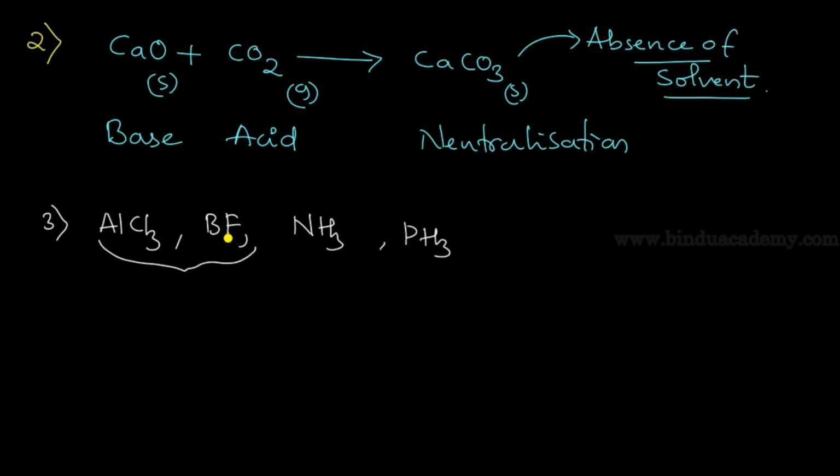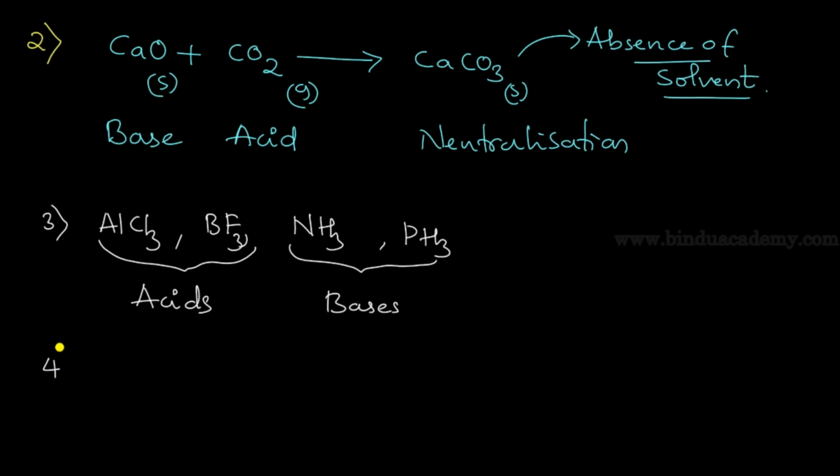AlCl3 and boron trifluoride are acids, even though they don't contain H plus ion. NH3 and PH3 behave as bases, even though these molecules do not contain OH minus ions. So this theory fails to explain the acidic character of AlCl3 and the basic character of NH3.